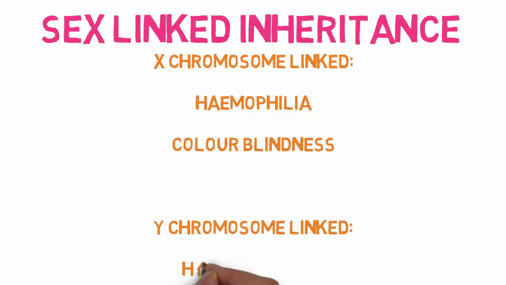Now on your screen there are some sex chromosome linked diseases like hemophilia, color blindness and hypertrichosis. Please go through them from the NCERT book. If you have any doubt then let me know.